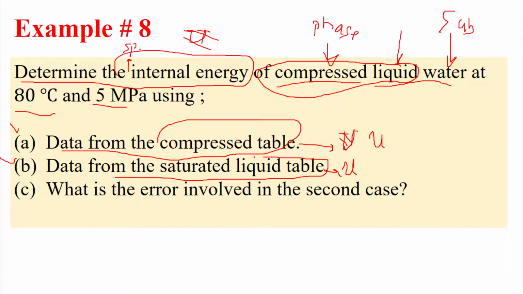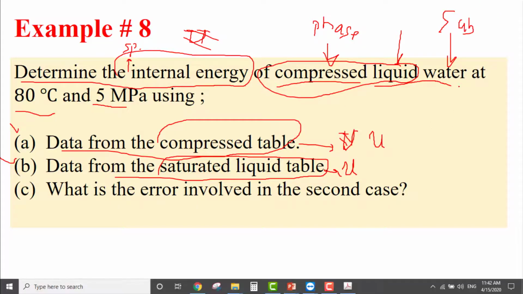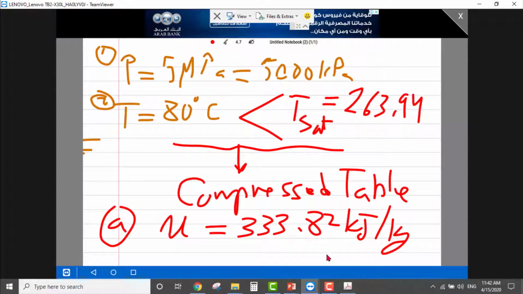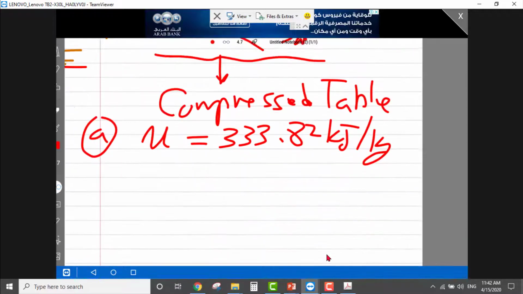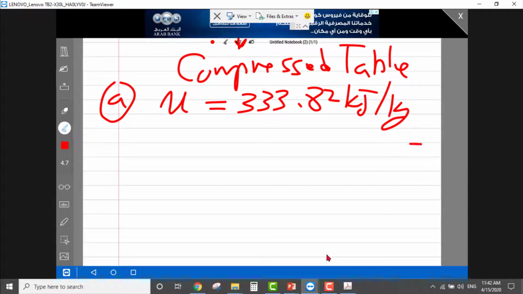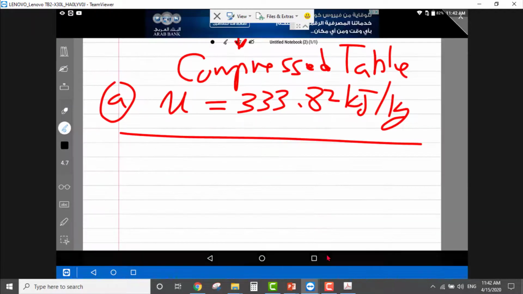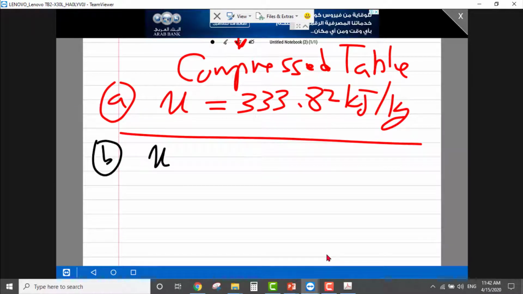So we need also, this problem asks us to find the specific internal energy from saturated liquid table. So what to do? From which table? So go and find U from saturated, U from saturated table.